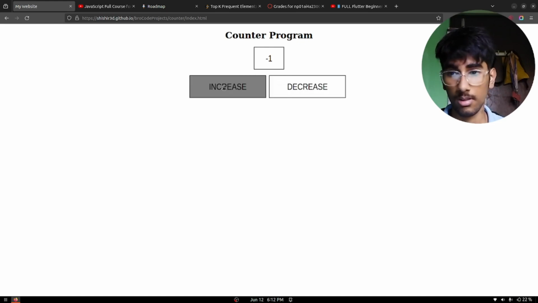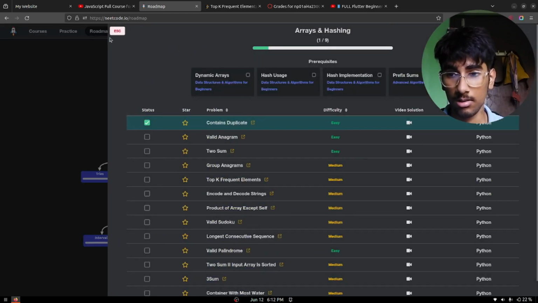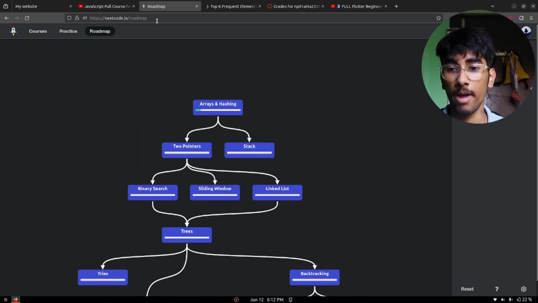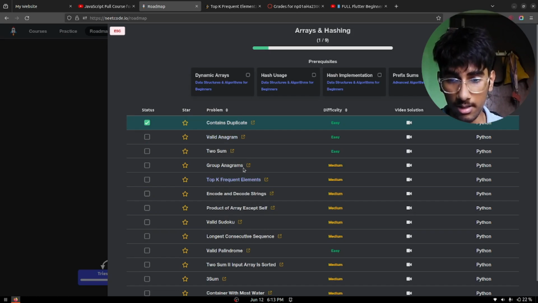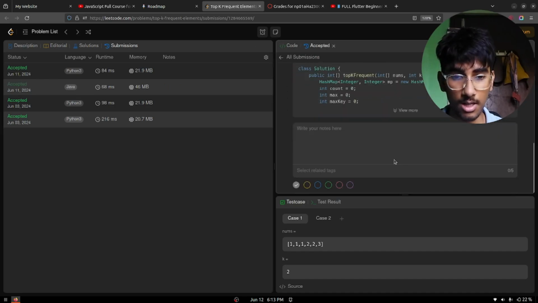using these two buttons. And another thing that I did was I'm following this roadmap from neatcode.io, where I did this question top key elements. I did it. I finished it using Java and using Python as well.